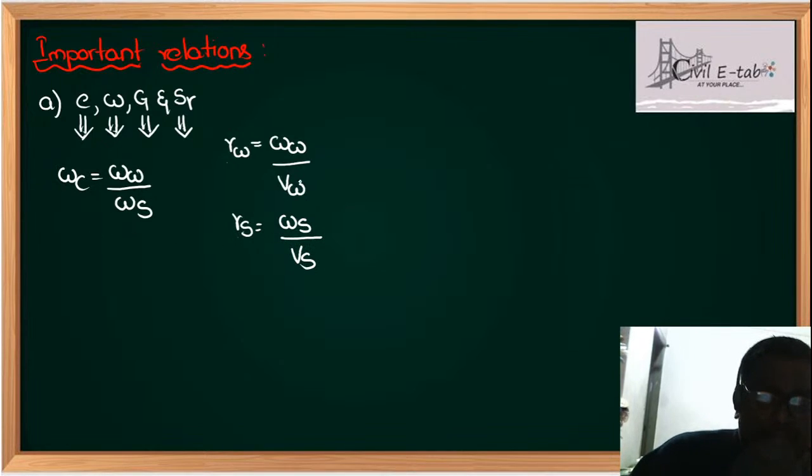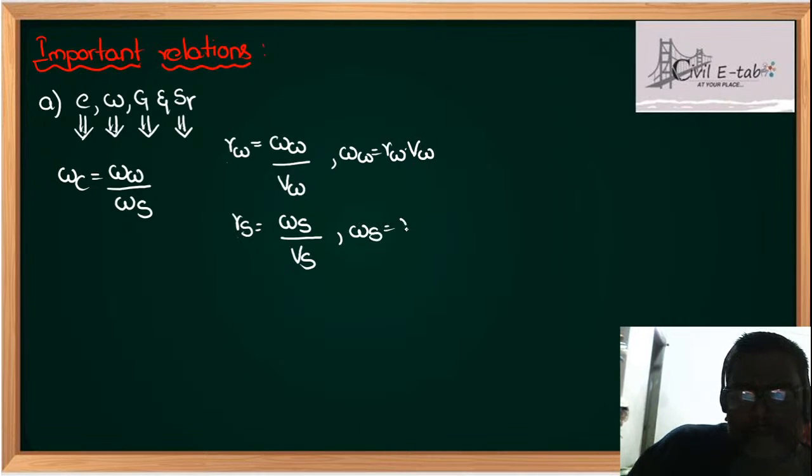So weight of water is gamma W into VW, and WS is gamma S into VS. So here you should be very clear, students.